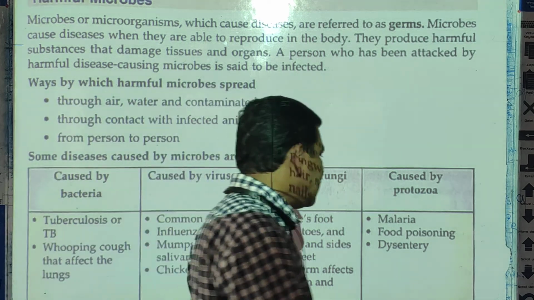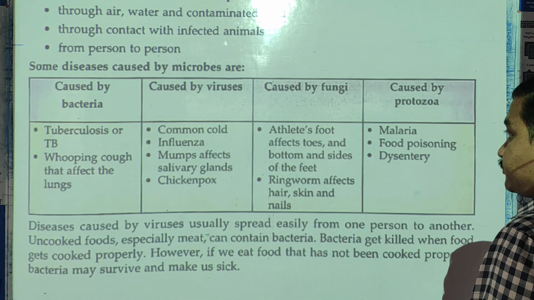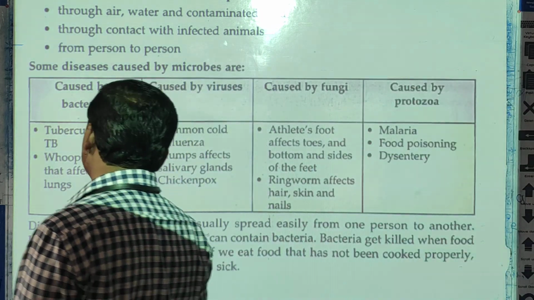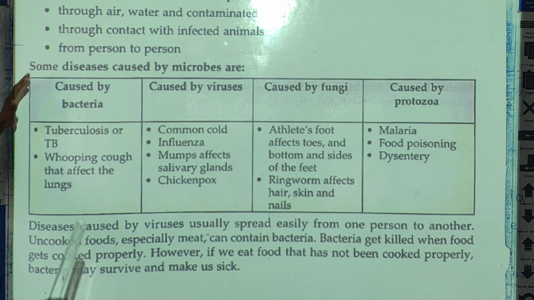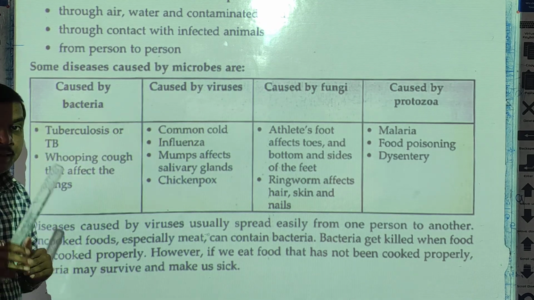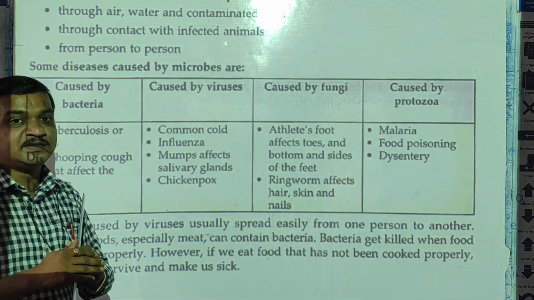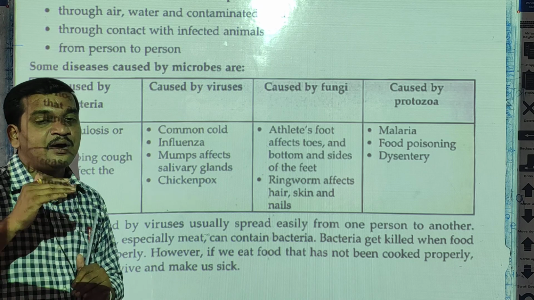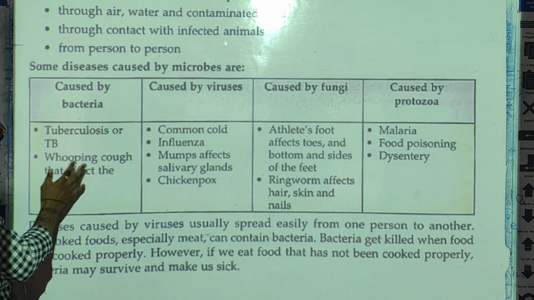Here a list of some diseases is given which are caused by bacteria, virus, fungi and protozoa. You have to memorize this list at home and prepare it. Let me take the first one.